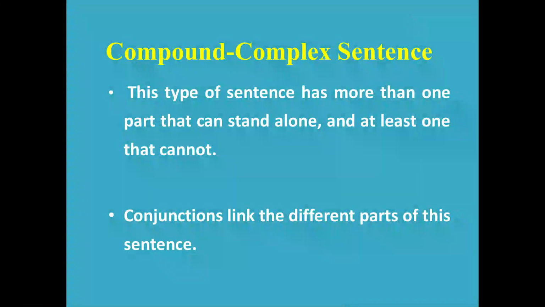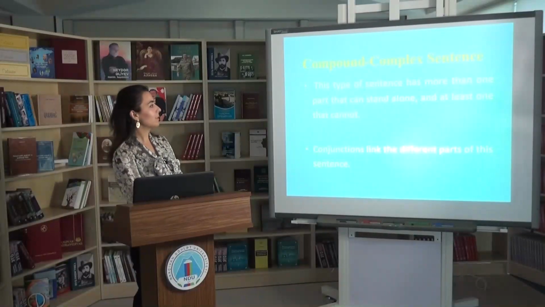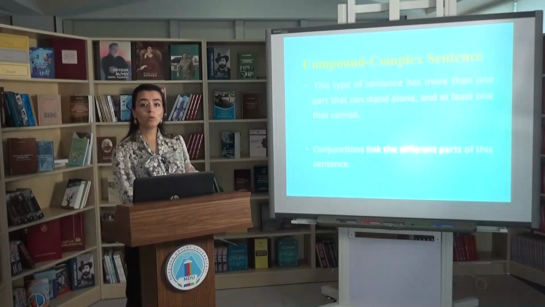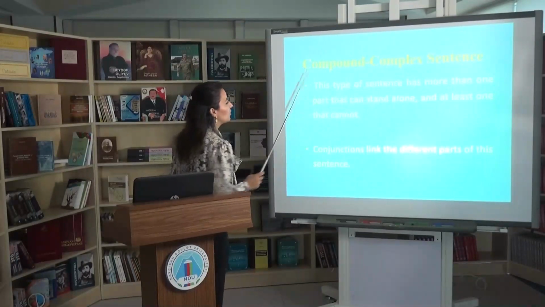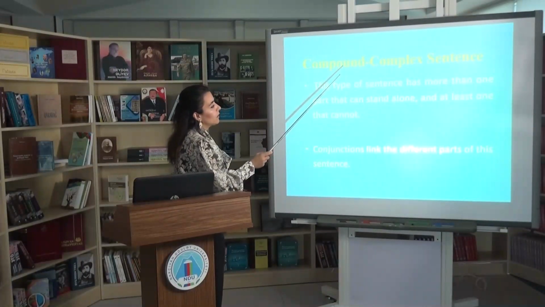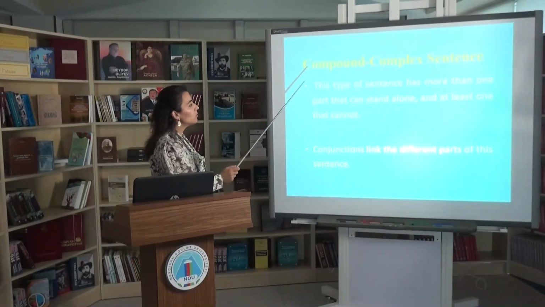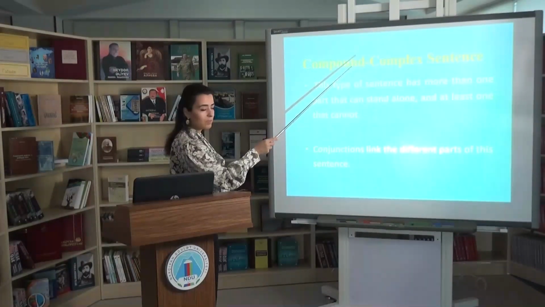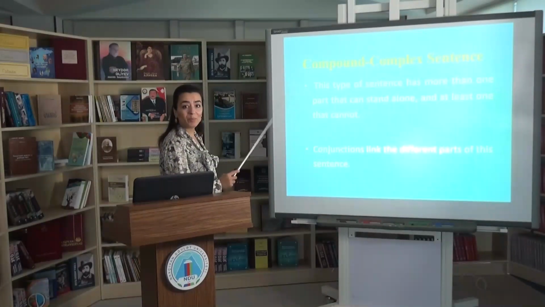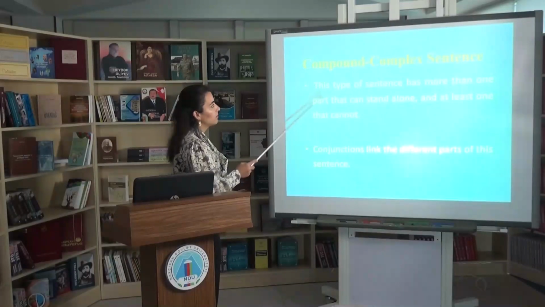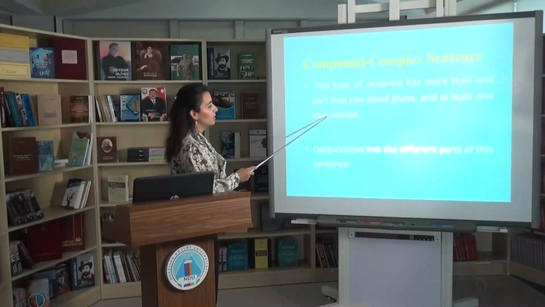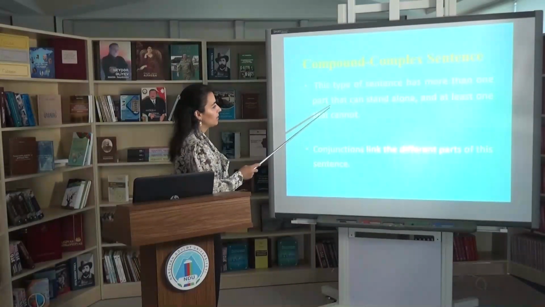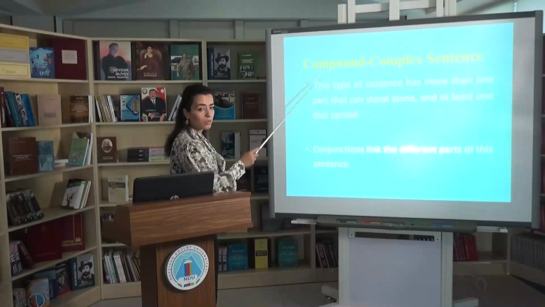The next type is the compound complex sentence. What is a compound complex sentence? This type of sentence has more than one part that can stand alone. Pay attention: more than one part that can stand alone. This is because in order to make the compound part of this sentence, we should have at least two independent parts, and at least one that cannot stand alone, which has a subordinating conjunction.